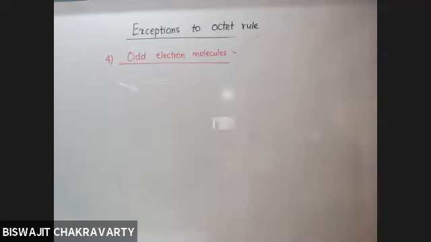But if the total number of valence electrons after addition comes out to be odd, then obviously it will not be possible for us to distribute them to complete their octet. And there are molecules which have odd electrons in them. So let us see what are those molecules.